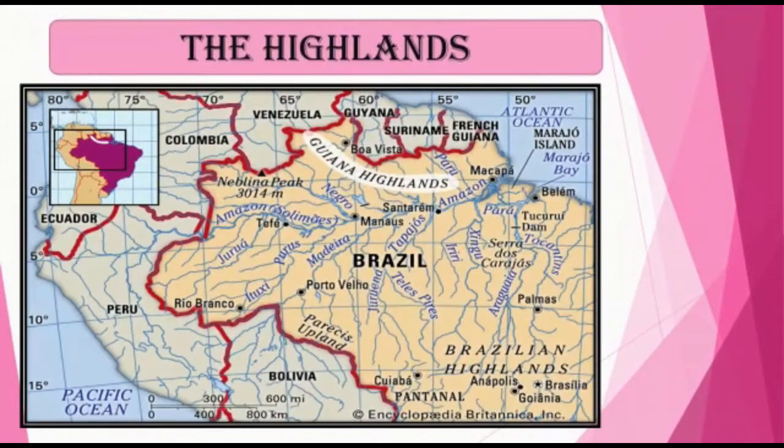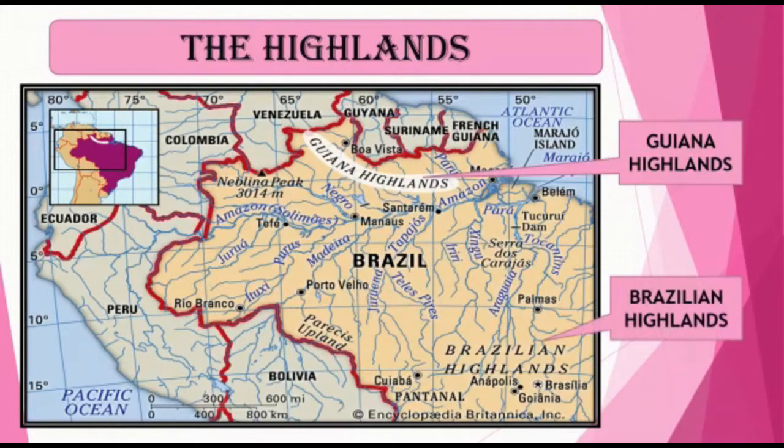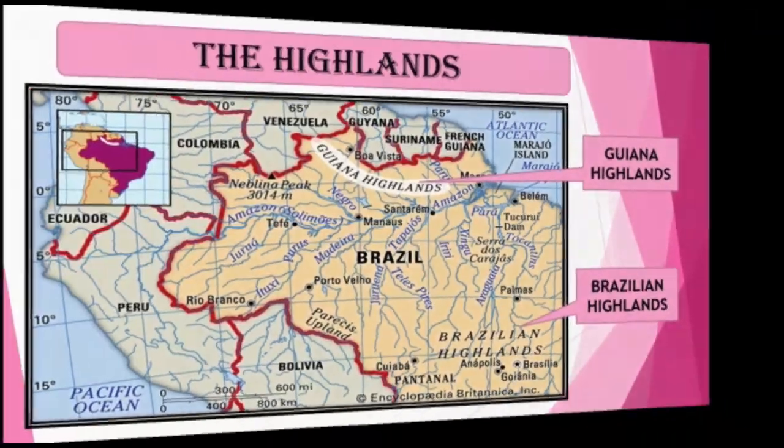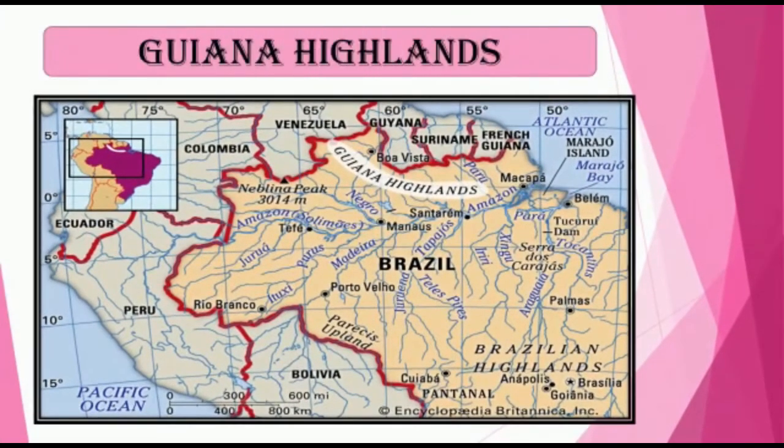Here we have a map of Brazil. Guiana Highland is in the northern part, whereas Brazilian Highland is in the southern and eastern part. Brazilian and the Guiana Highland together form the core of the South American continent. Let us now study in detail about Guiana Highland. The main part of the Guiana Highlands is in Venezuela and it extends up to French Guiana.